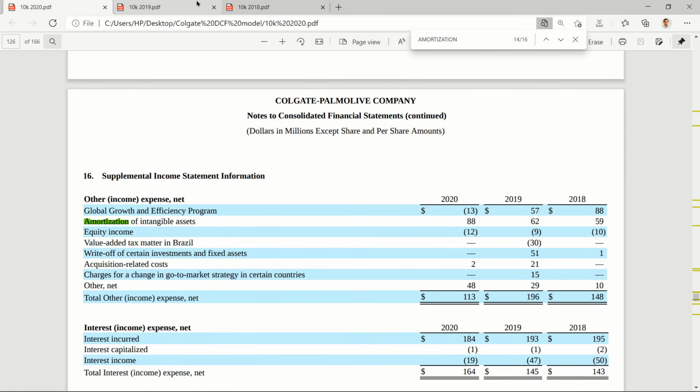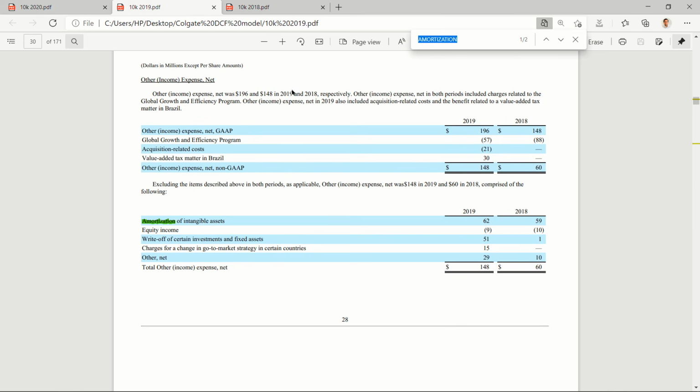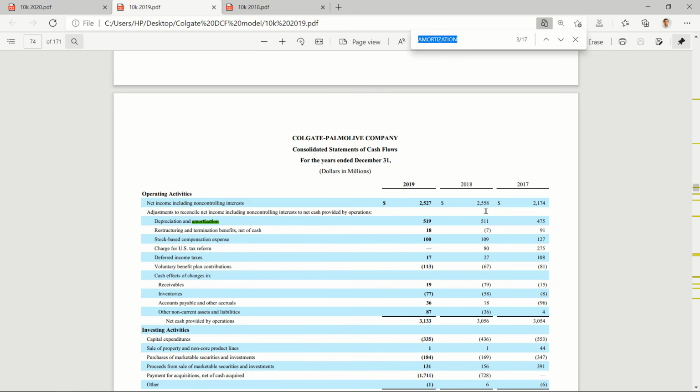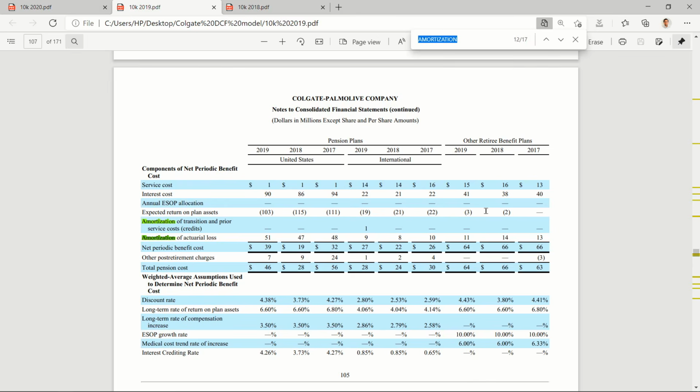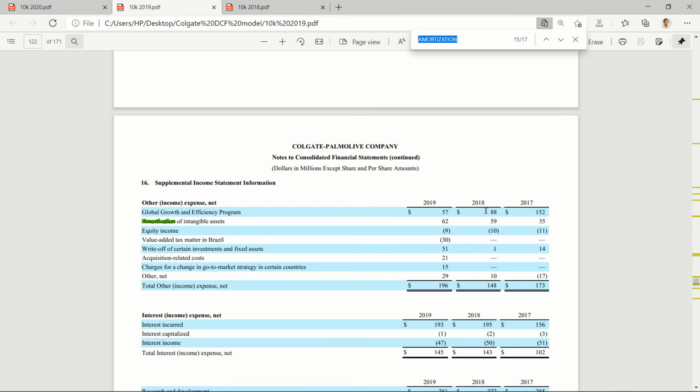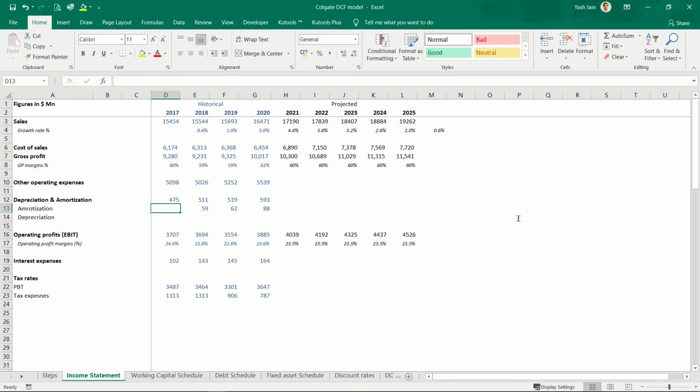Then I'll go to last year's report and search the key term amortization of intangible assets. I need it for 2017. If it's not available in this report, I'll go to the previous year's report. Amortization, I think it is available. It is 35 in 2017. So I'll just enter 35 here. If I know the total figure, this is my depreciation and amortization. If I know amortization individually, I can calculate depreciation: this minus this. Copy, paste. This is the amount of depreciation.